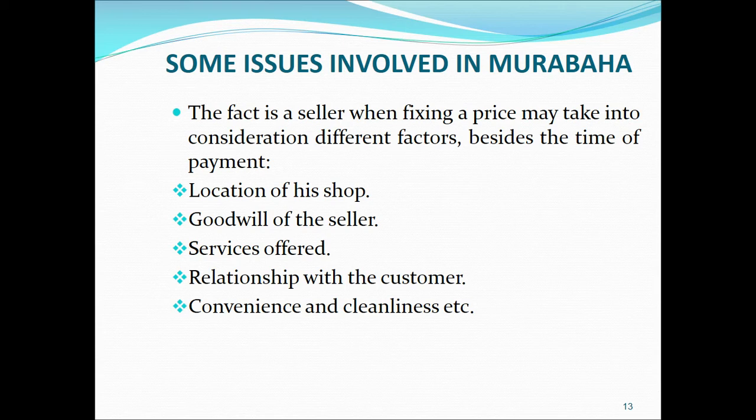Owing to these differences, we can say that if the seller is charging different prices for cash and credit, it is absolutely allowed in Sharia, and there is no objection to that, as long as this extra amount he is charging is within reasonable limits. It should not be an exorbitant amount.